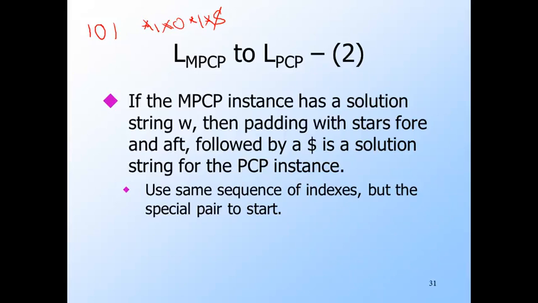To get the PCP solution, we use the same sequence of indexes as in the solution to the MPCP instance with two exceptions. First, we use the index of the special pair as the first index. Recall this pair was constructed from the first pair of the MPCP instance with the extra star. And we also add to the solution of the PCP instance the index of the ender pair, star $ and $, to the end of the list of indexes. Thus, a solution to the input MPCP instance means that the output PCP instance also has a solution.